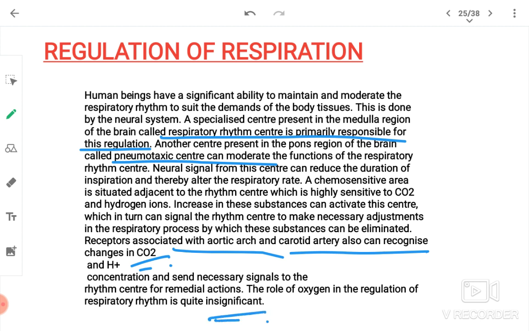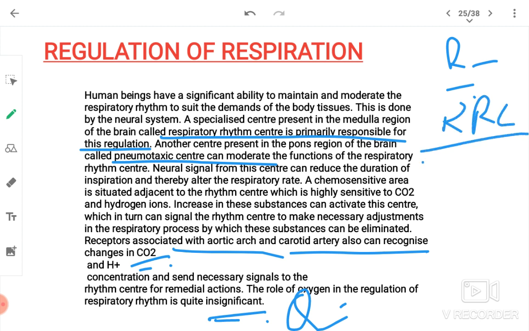Insignificant. I will ask this question. So look here. Human beings have a significant ability to maintain and moderate the respiratory rhythm. Okay, that is correct so far. The neural system is responsible for this. Now, in the medulla region of the brain, there is the respiratory rhythm center which is responsible for this regulation.